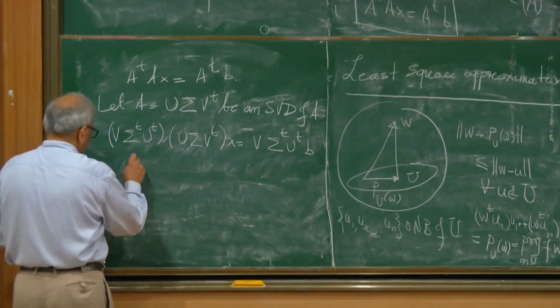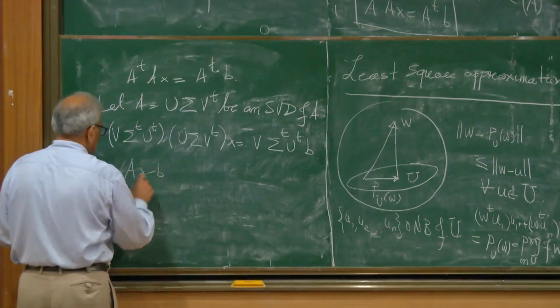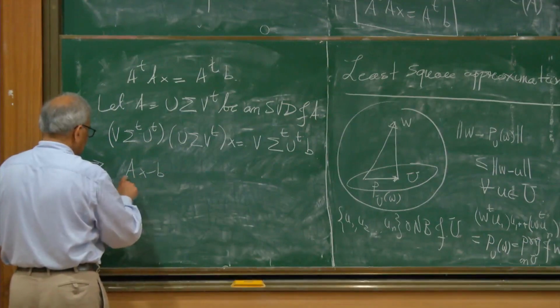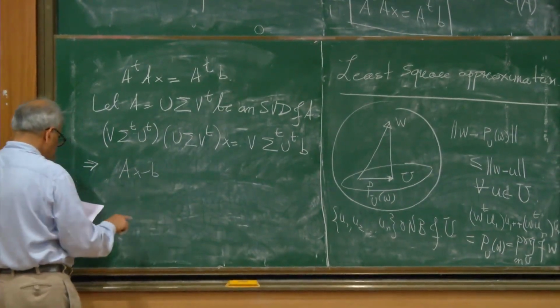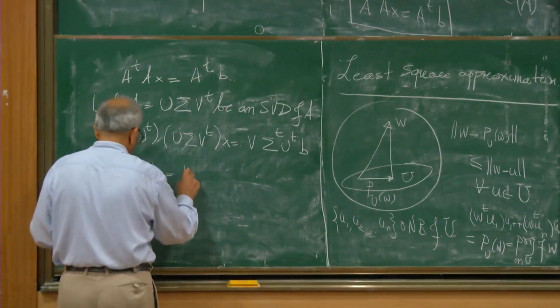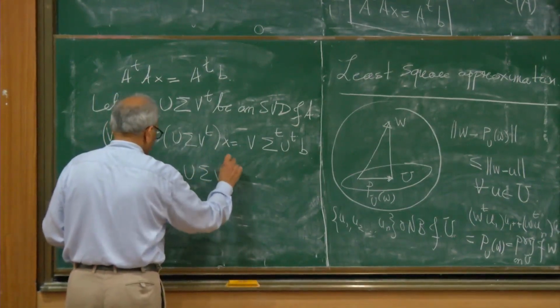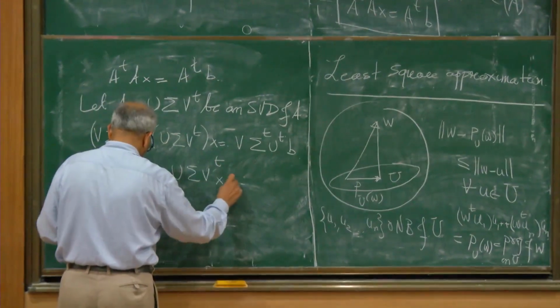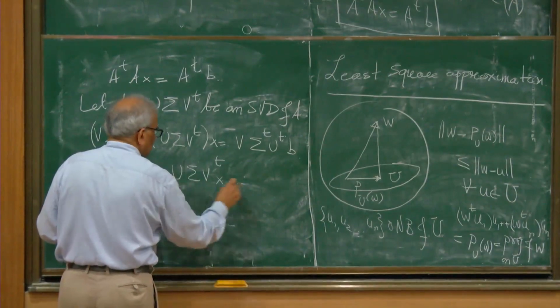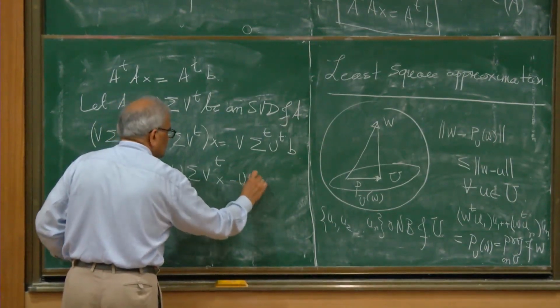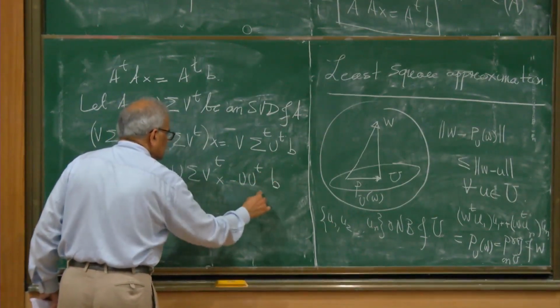So substitute the SVD of A into this equation because we want to understand the error. So AX minus B is equal to U sigma V transpose times X minus B, but I can write B as UU transpose B because this is the identity matrix.